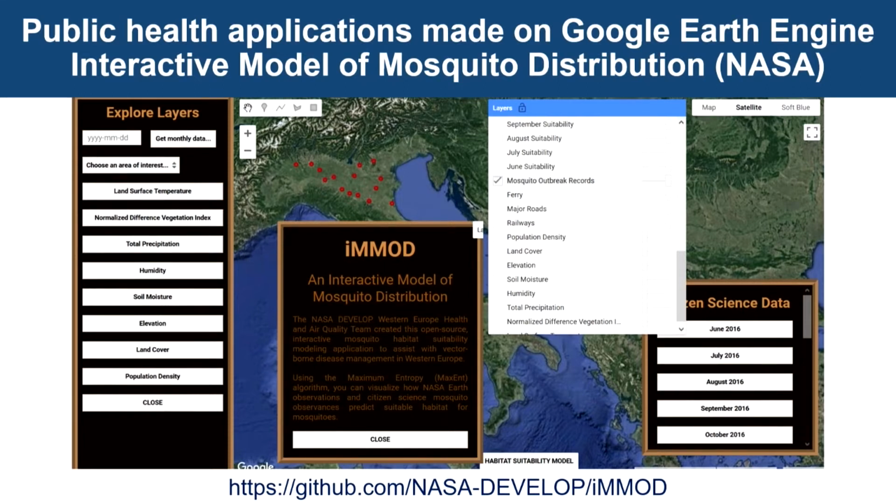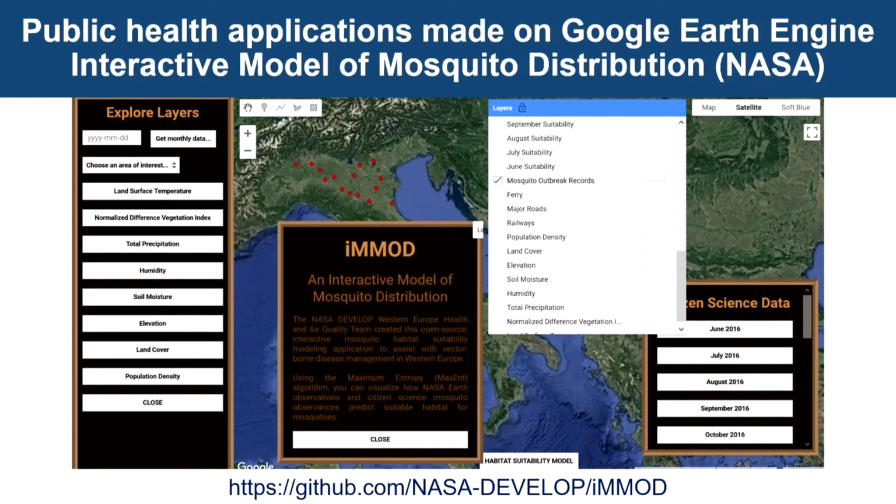And they use the maximum entropy or maxent algorithm to visualize how Earth observations and citizen science mosquito observances predict suitable habitat for mosquitoes. So one thing that I forgot to tell you is that in Earth Engine, not only Earth observation data is there, some vector data files are also there, that is points and polygons. Also, you can upload your own files on this portal to view your data and to interact with your data.